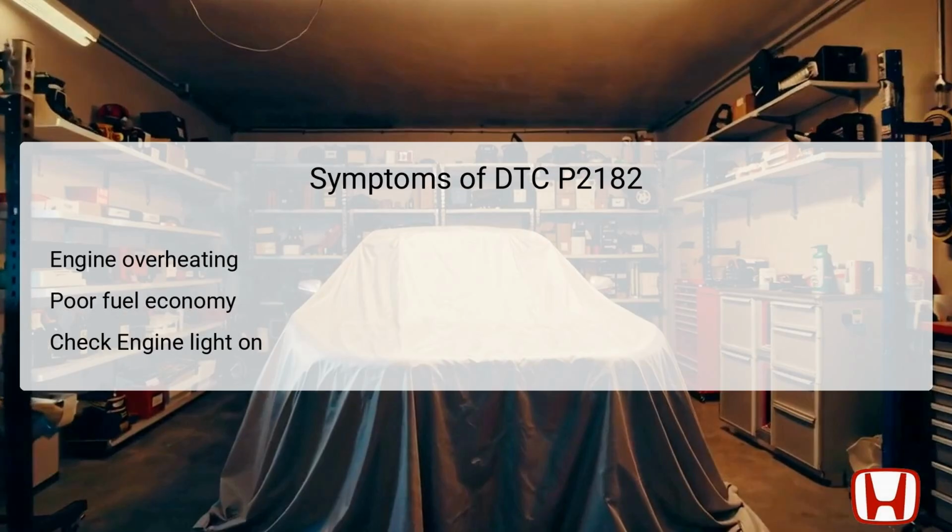When DTC P2182 is triggered, several symptoms may be observed in the vehicle. The first sign is often an engine overheating condition, as the PCM may inadvertently receive incorrect temperature readings, leading to faulty cooling system adjustments. This overheating can further stress other engine components, potentially leading to costly repairs if not addressed promptly. Another common symptom includes poor fuel economy, as the engine may operate inefficiently due to improper temperature regulation.